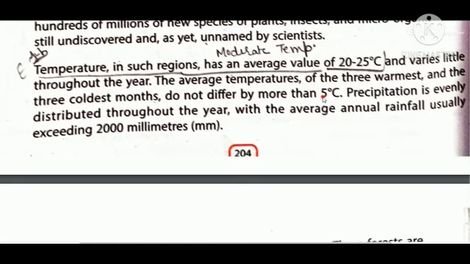So that means there is maximum cold and maximum warm, but not a very large change in temperature. Precipitation is evenly distributed throughout the year. As I told you, these are rainforests, so throughout the year almost, the rain is there, with the average annual rainfall usually exceeding 2000 millimeters.